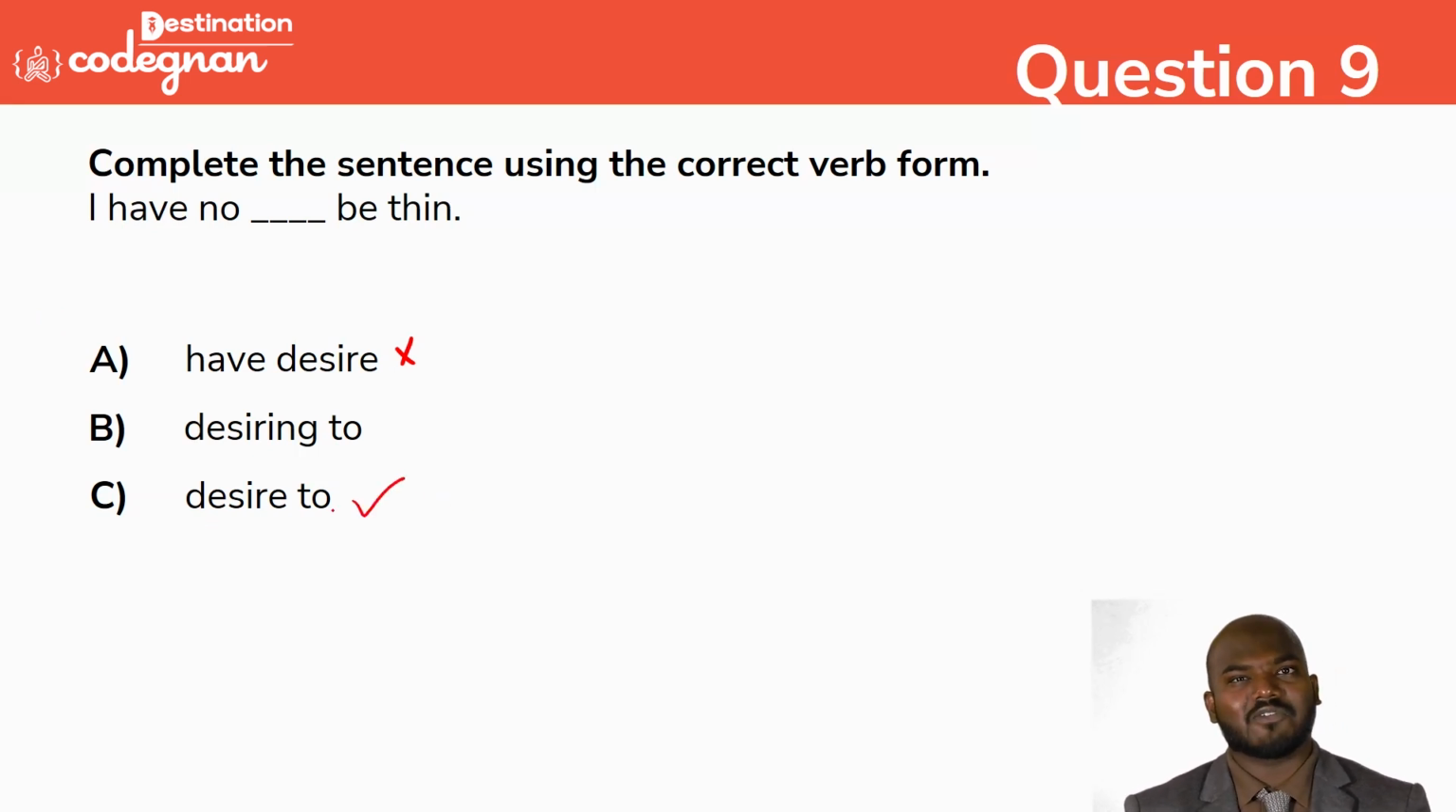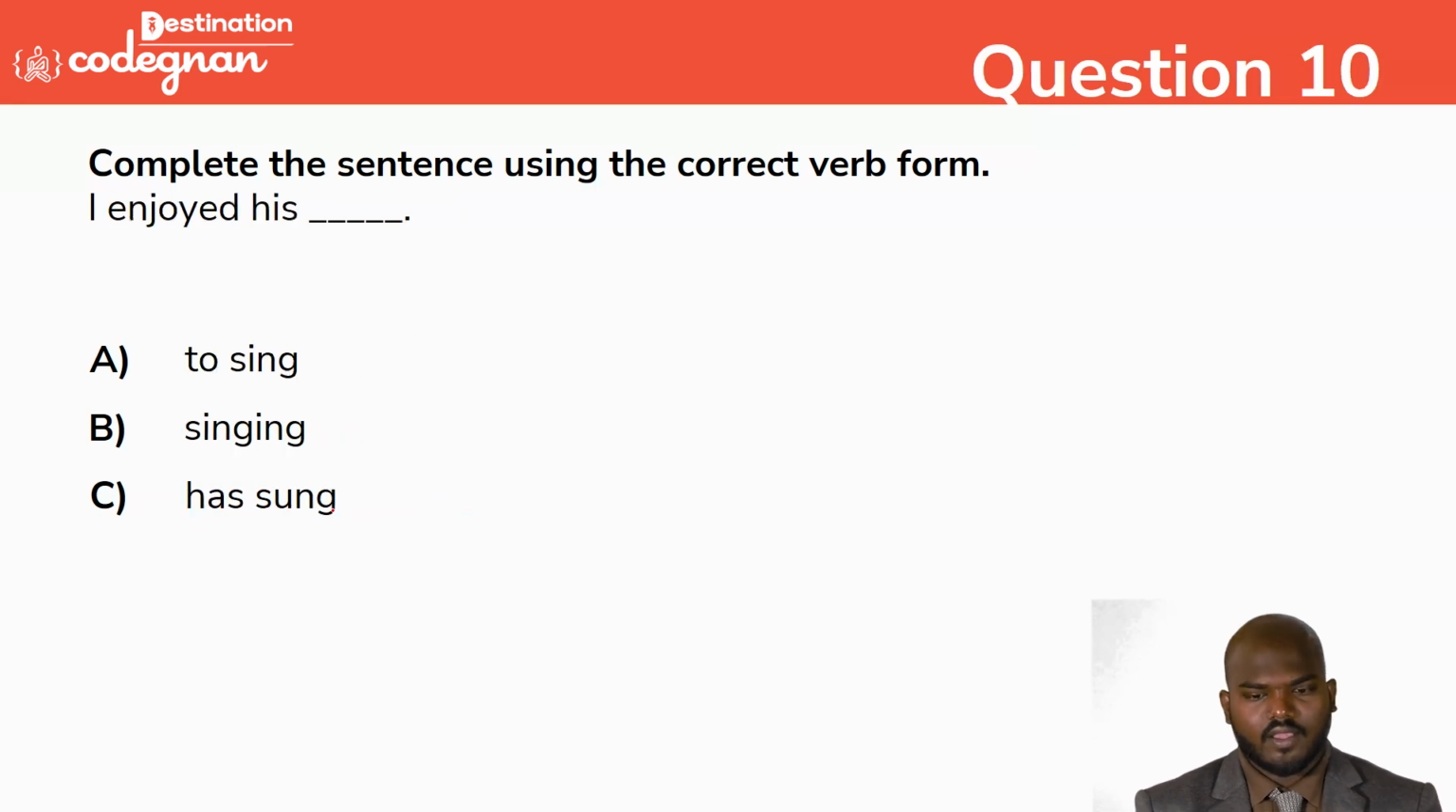People don't mark the answer B. That will not work, that's not the correct answer. Option C is the correct answer here. And next, question number 10: I enjoy his singing, or I enjoy to sing, or I enjoyed has sung. What's the correct answer? Many people will mark the wrong answer here.